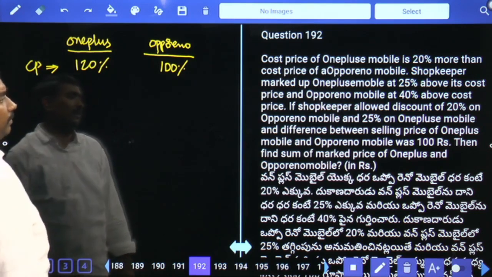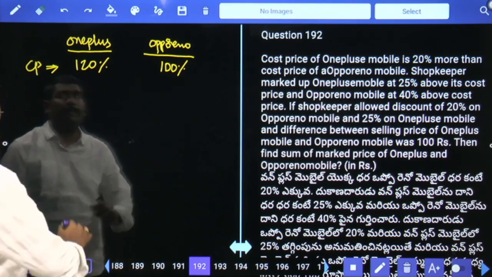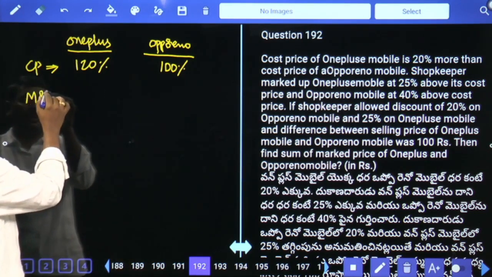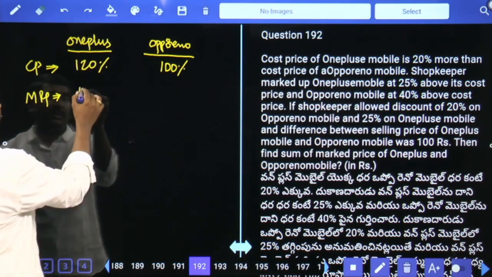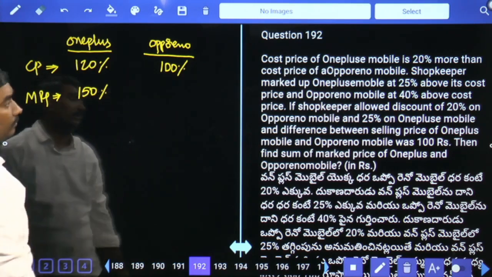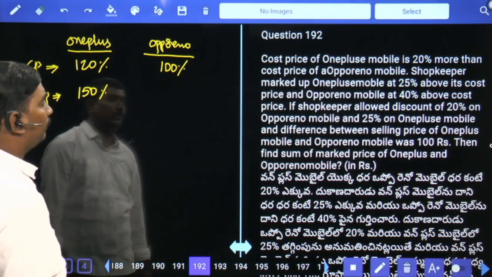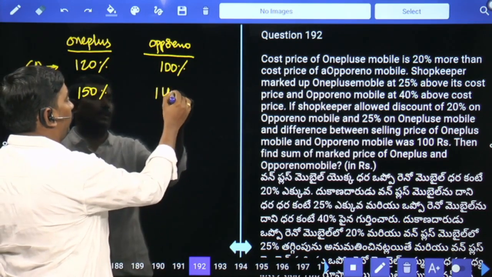Shopkeeper marked up OnePlus mobile at 25% above. So 25% of 120 means 30, above means 150. And Oppo Reno mobile at 40% above means 140%.